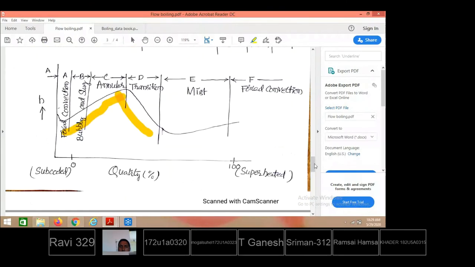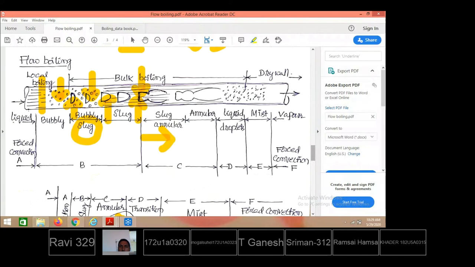So next, when you reach the mist region, the bigger size of the vapor has completely split into small bubbles with the rest of the liquid, and a mist flow, a fog, is formed there. With this mist flow, the convection takes place. This is what is called mist flow.